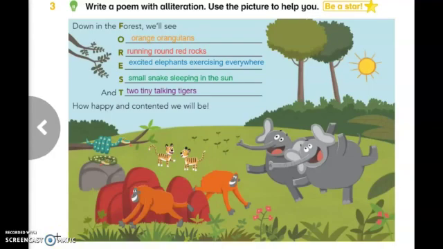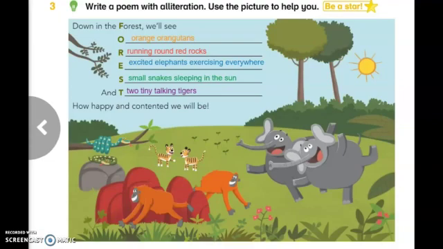So my students, in this activity we used two or more words with the same sound in each line. For example, the first line, as you can see here, we have orange orangutans running, brown, red rocks, excited elephants exercising everywhere, small snakes sleeping in the sun, and two tiny talking tigers. That we call alliteration words.